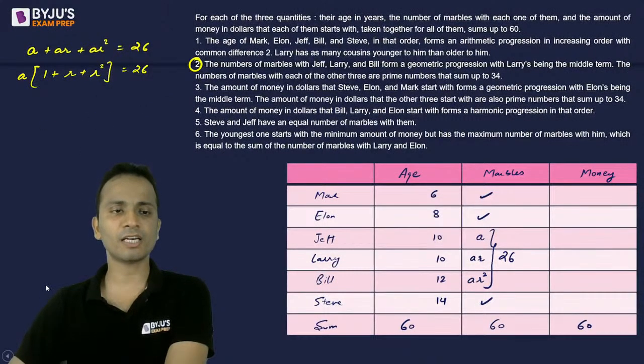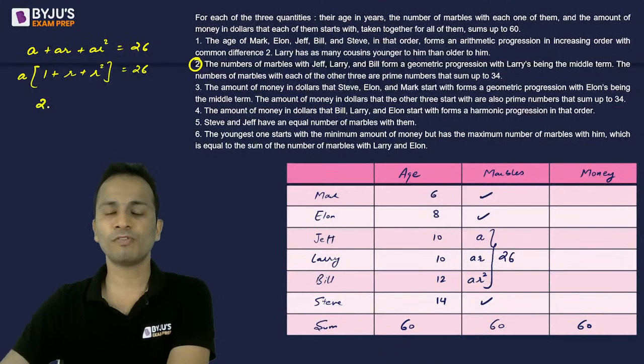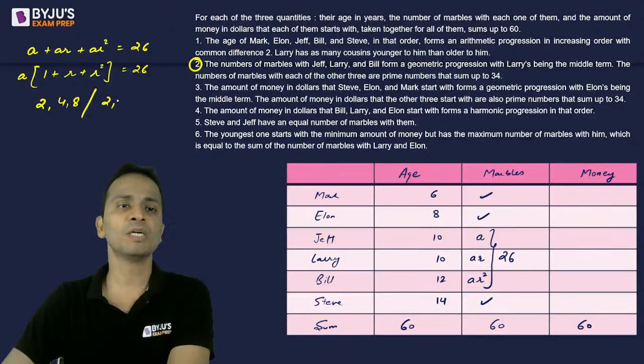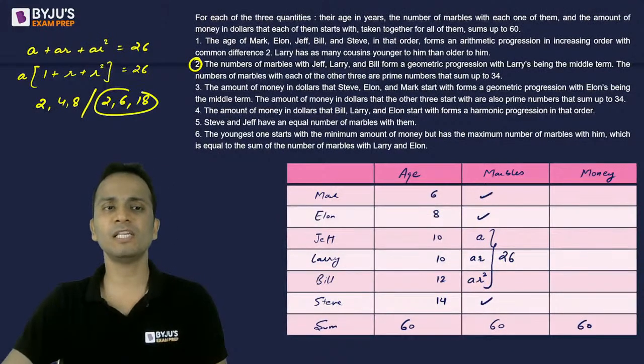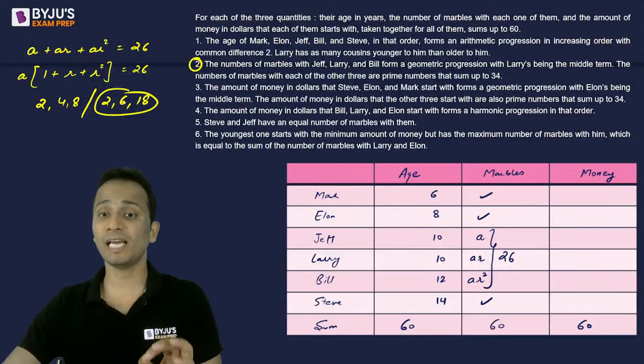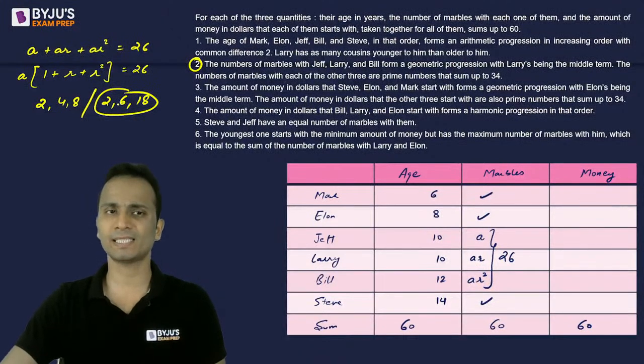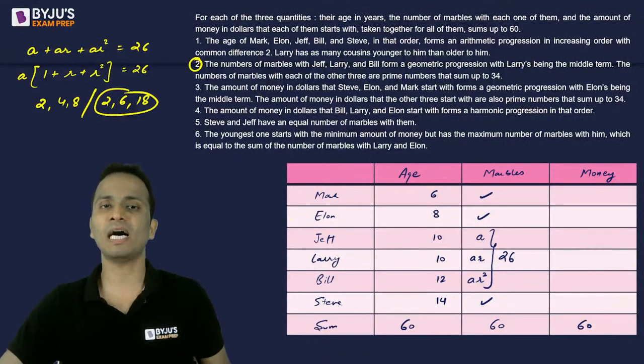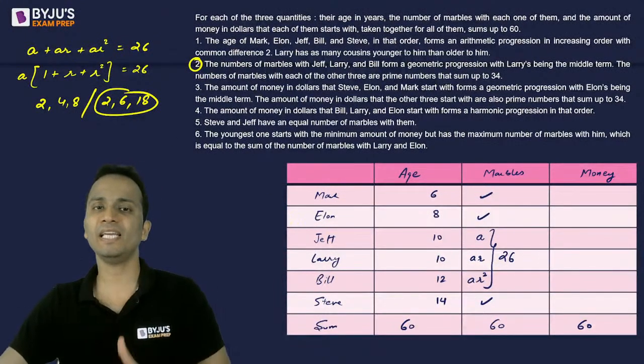Now I'll check if the first term can be 2. First term is 2, common ratio is also 2, so 2, 4 and 8, not possible. 2 with common ratio of 3: 2 into 3 is 6, 6 into 3 is 18. Now what is the sum of these three numbers? The sum is 26. So I can say that yes, these three numbers are 2, 6 and 18.